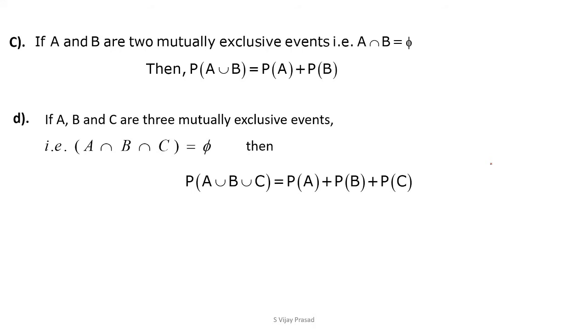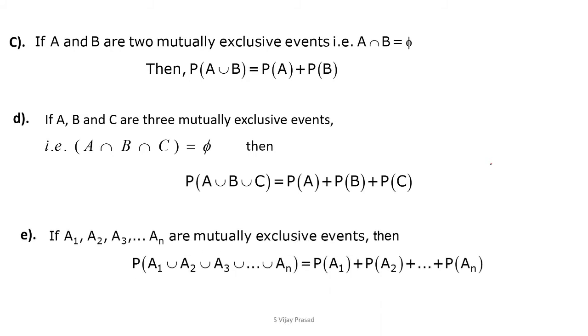If A, B and C are three mutually exclusive events, that is, A intersection B intersection C is equal to the empty set phi, then P of A union B union C is equal to P of A plus P of B plus P of C.